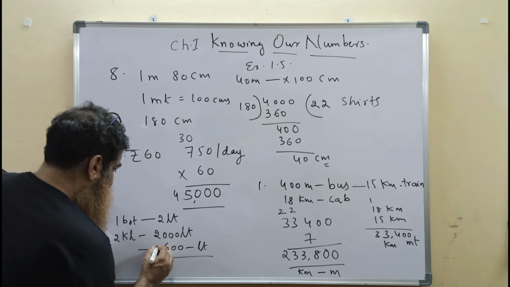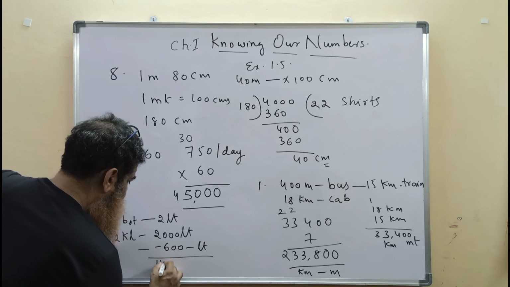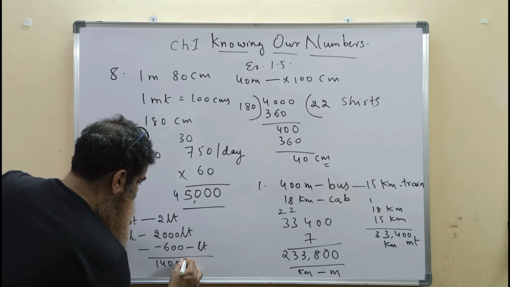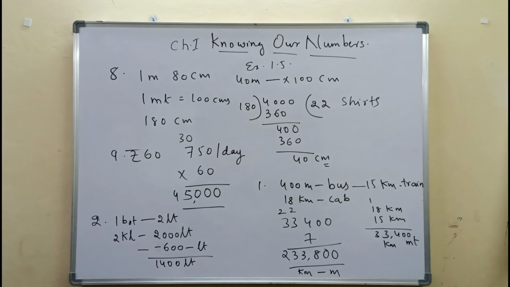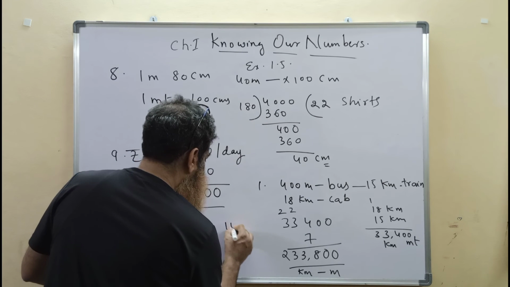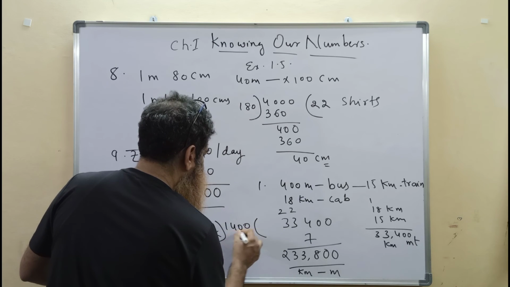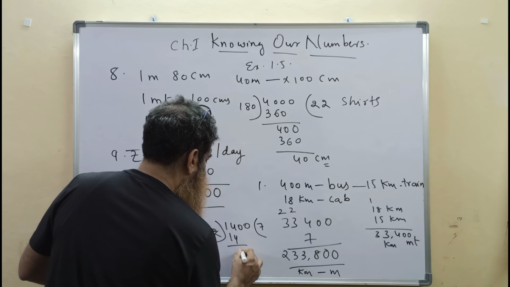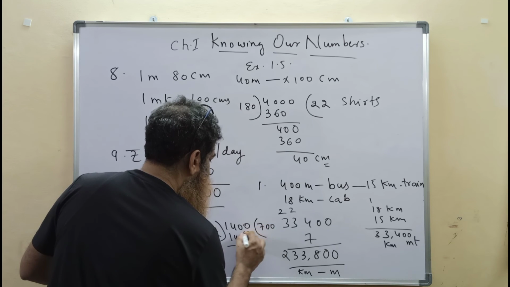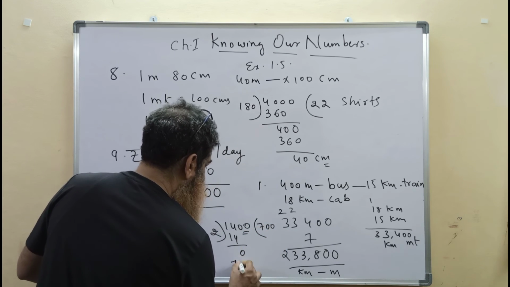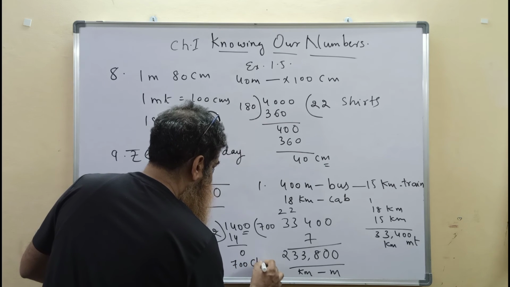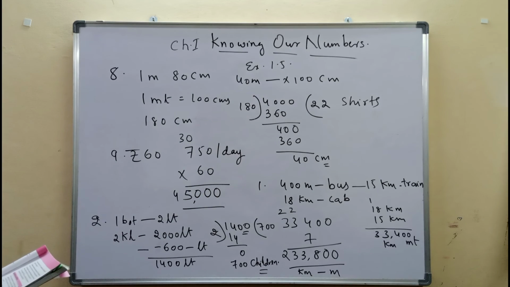So 2000 minus 600 is 1400 liters. 1400 liters is the total water poured in the container. 1400 liters divided by 2 liters, since every bottle has 2 liters, 2 sevens are 14, then 2 zeros. Actually 700 children poured water into the container.